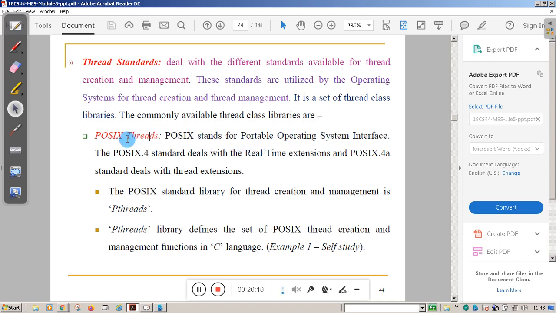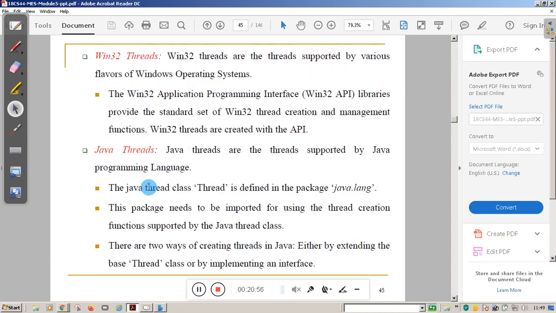In POSIX also, different substandards are there: POSIX 1.1, 1.2, 1.3, POSIX 4, something like that. POSIX 4 deals with the real-time extension, and POSIX 4.8 deals with the thread extension. So POSIX is the standard library for thread creation and management, and it is called p-threads. In Unix, you can use p-threads and write an API that will work on different variants of Unix.